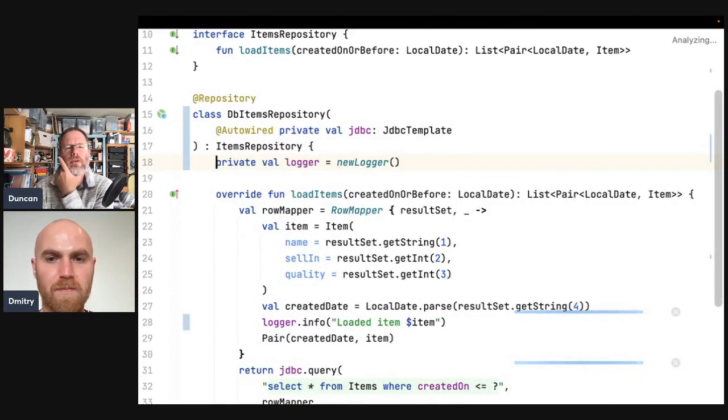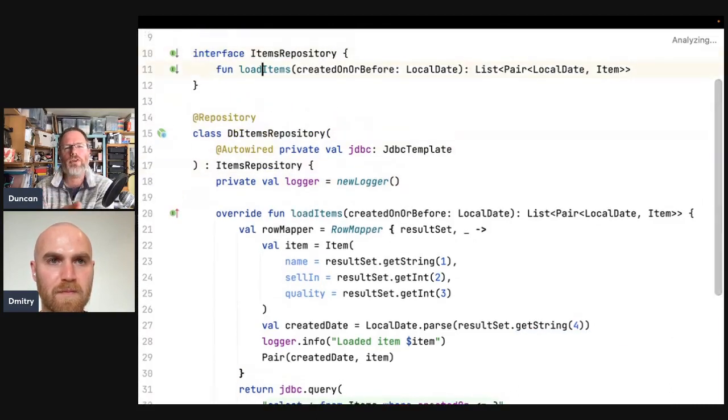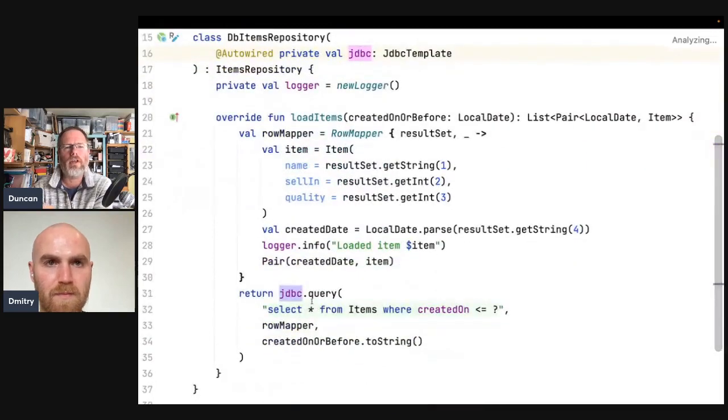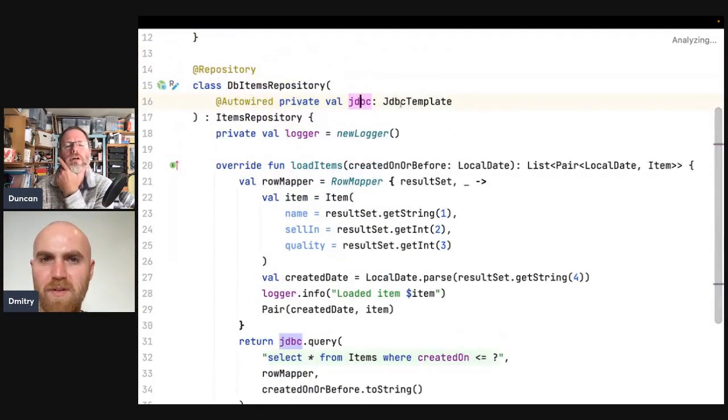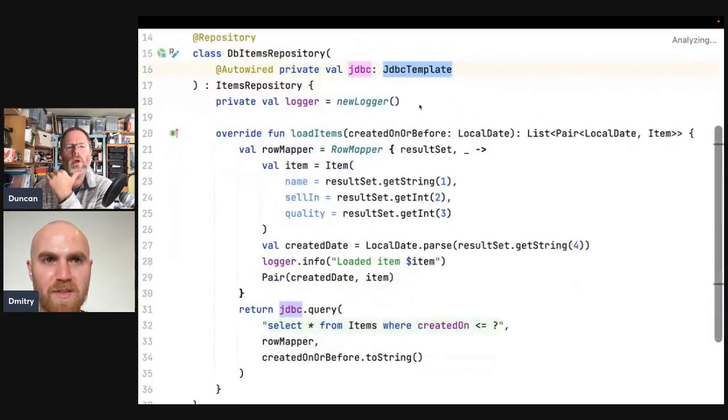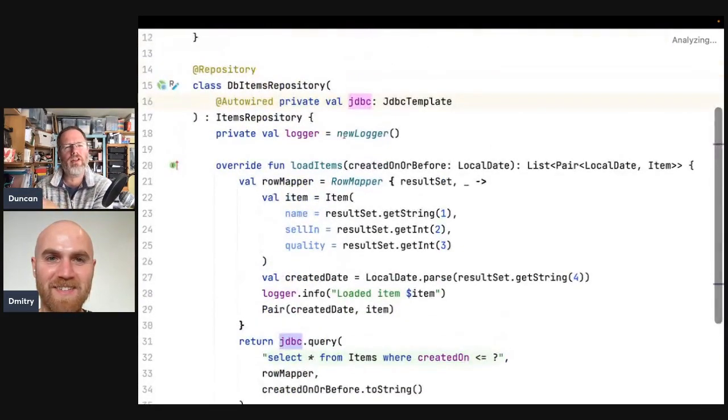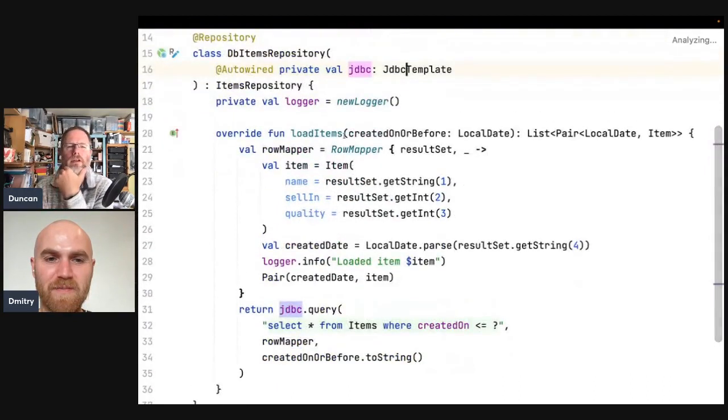Okay, so we've got a JDBC template, and that's used to talk to JDBC in some sort of way, I guess, because we've got this row mapper, and then we ask the template, the JDBC thing, to run the query for us. Okay, so that's a Spring abstraction over JDBC. Not sure why it's called template. I think it's a template design pattern. Like you fill in some things, and then the rest gets done for you. Something like that. Yeah.